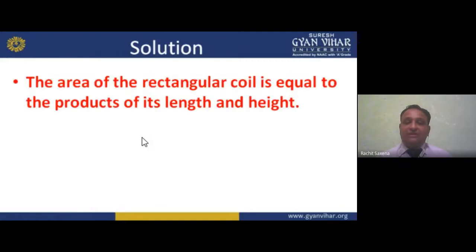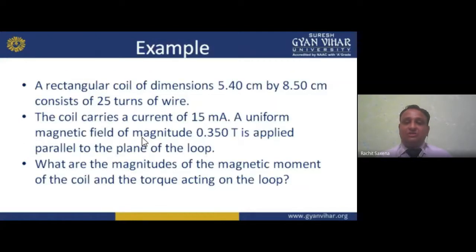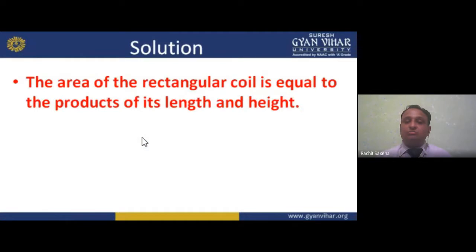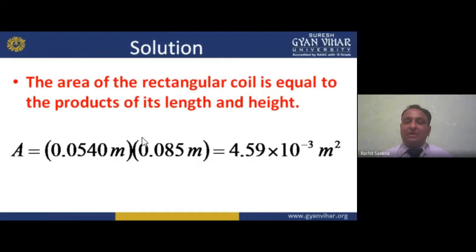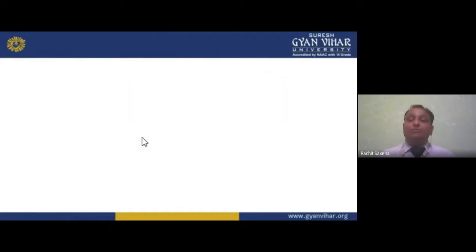How can we calculate there? In the solution, current is given to you, that is what, my dear student? 15 milliampere. And turns are 25. So 25 into 15 into 10 raised to the power minus 3. We'll get the mmf, that is ampere turn. And length is already given to you, that is 5.40. This is your length.